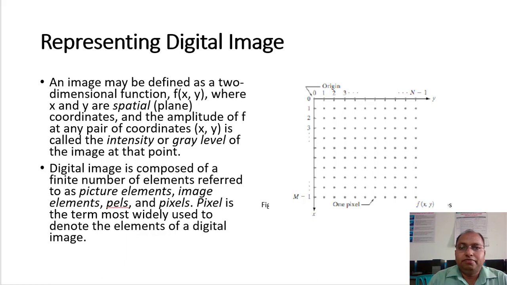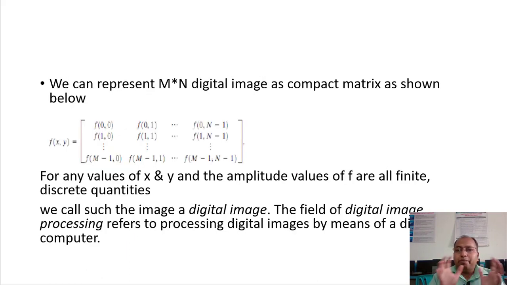So how we are going to represent that image in the form of a matrix is shown here. Remember that m and n are the number of rows and columns, as we talked about. Here we can represent an m by n digital image. Let us say m by n is 1024 by 1024, or you can assume any value for the rows and columns. This is a digital image as a compact matrix, as shown below. So this is your image matrix.